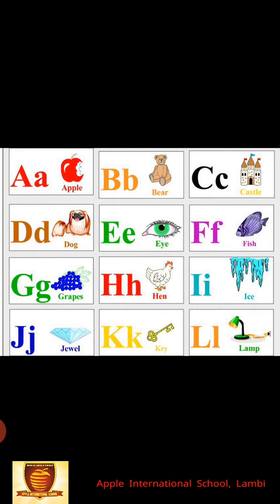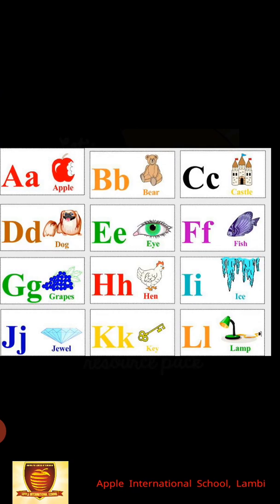A is for apple. B is for bear. C is for castle. D is for dog. E is for eye. F is for fish. G is for grapes.